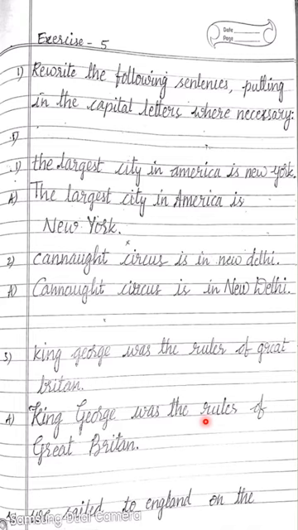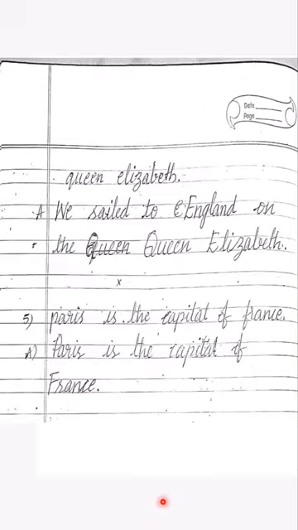Exercise 5, page number 10. The heading should be like that. Write the question, and then you write the answer, leave a line and go for the second one. Write the answer, leave a line, go for the third one. Write the answer, leave a line and go for the fourth one. Write the answer and leave a line, go for the fifth question, and the answer. In that way you should write.